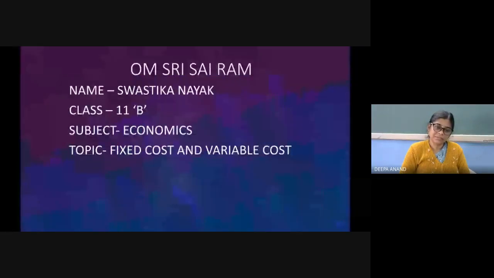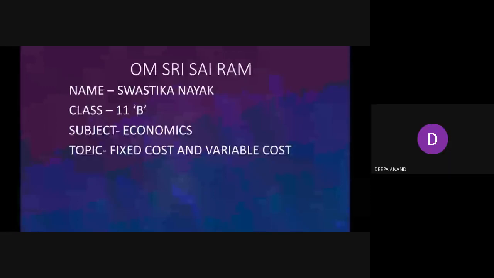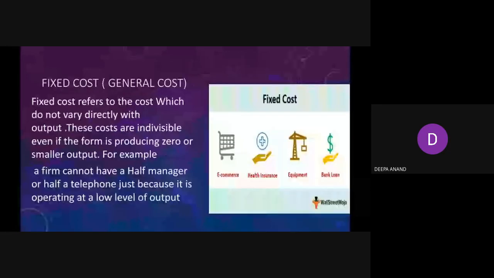So, I am Sarah. Today I will be explaining fixed cost and variable cost. Fixed cost is also known as general cost. Fixed cost refers to the cost which does not vary directly with output. These costs are indivisible even if the firm is producing zero or smaller output. For example, a firm cannot have half a manager or half a telephone just because it is operating at a low level of output.